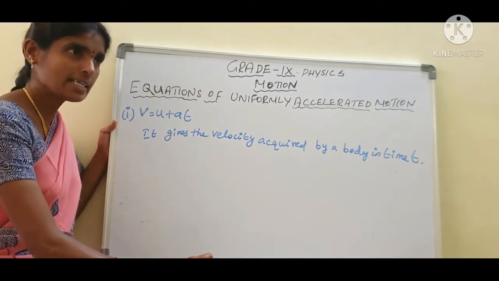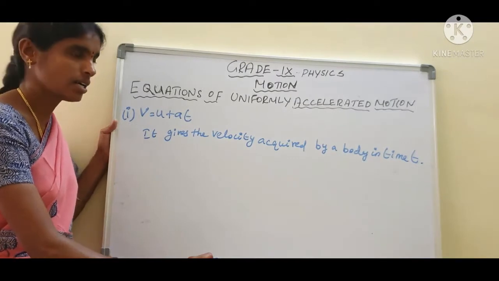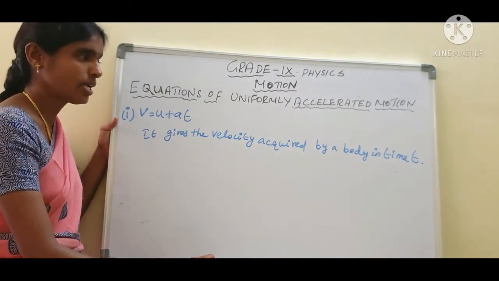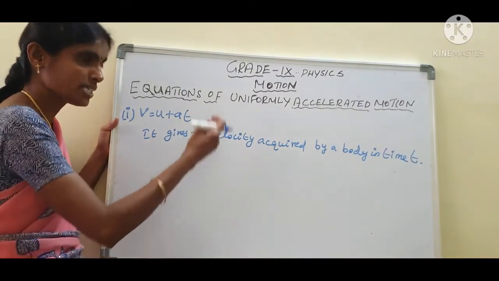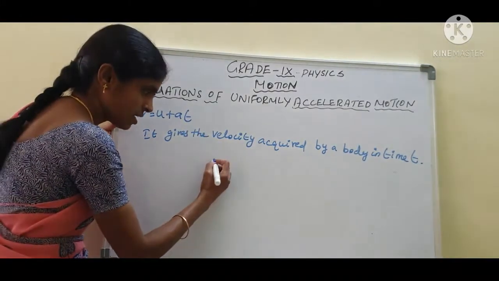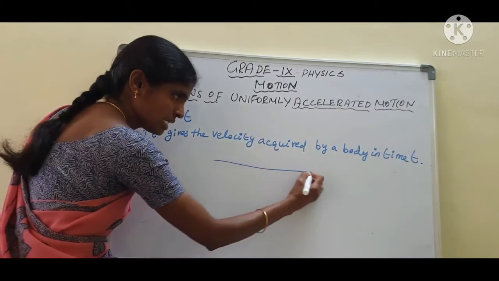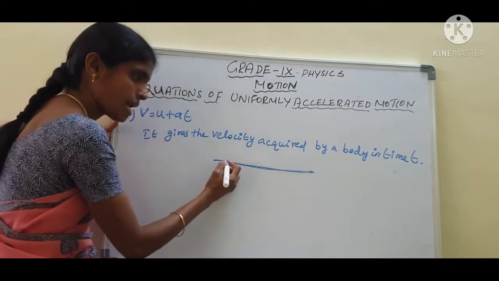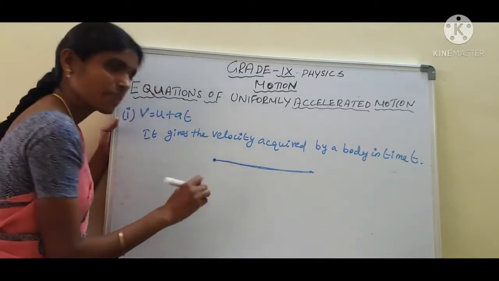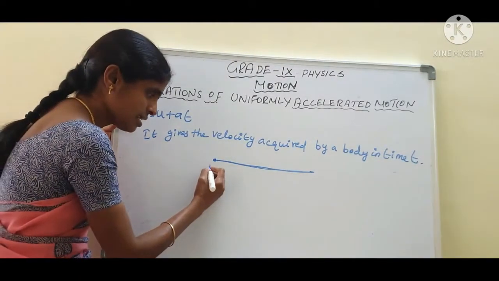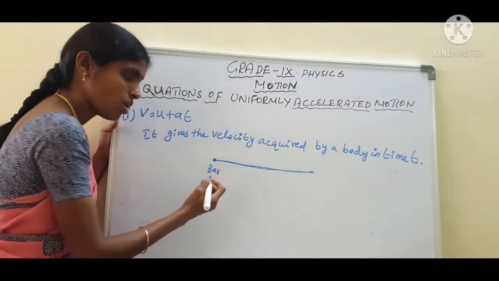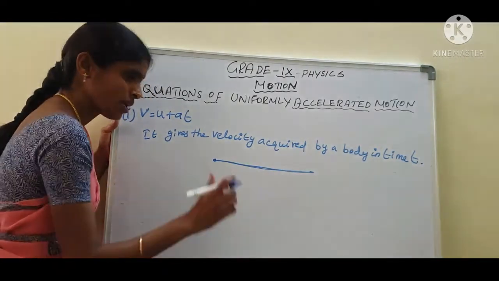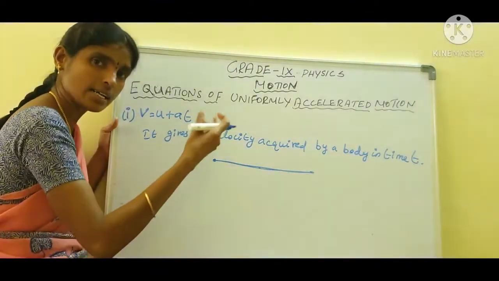We get the equations of motion for an object moving in a straight line. See here, how did the three equations come? Let us consider an object, a ball going in a straight line, or a bus or a car, any one object. Let us consider here a body.